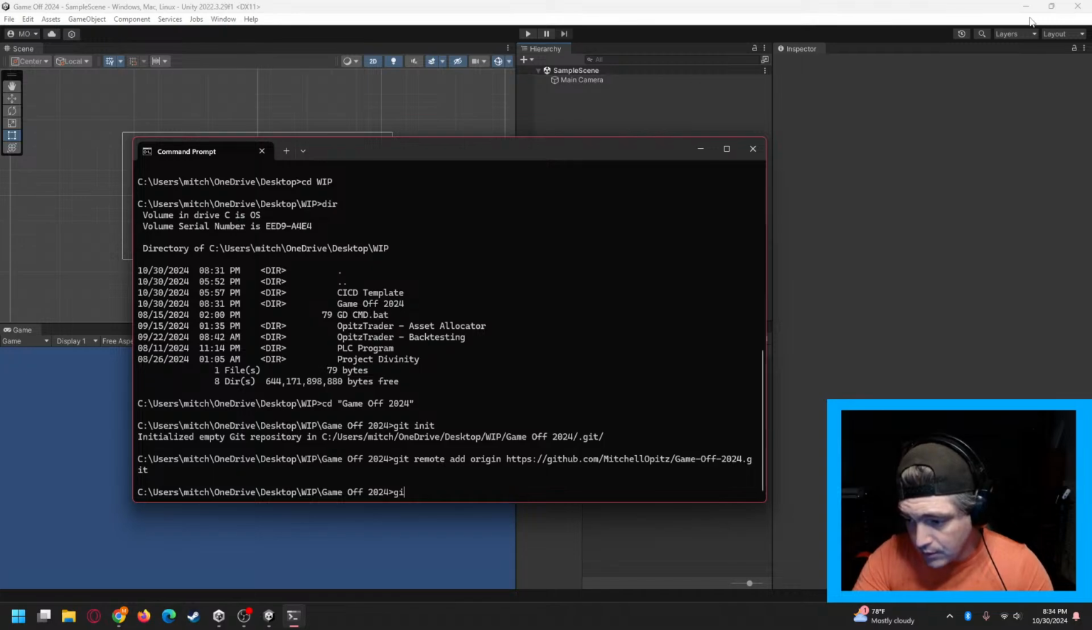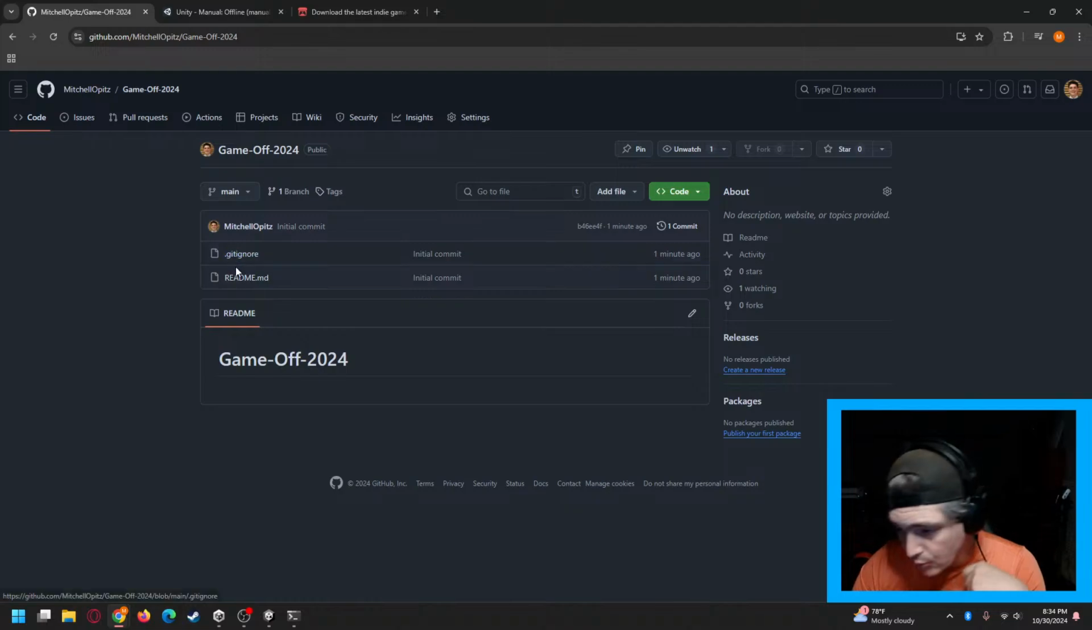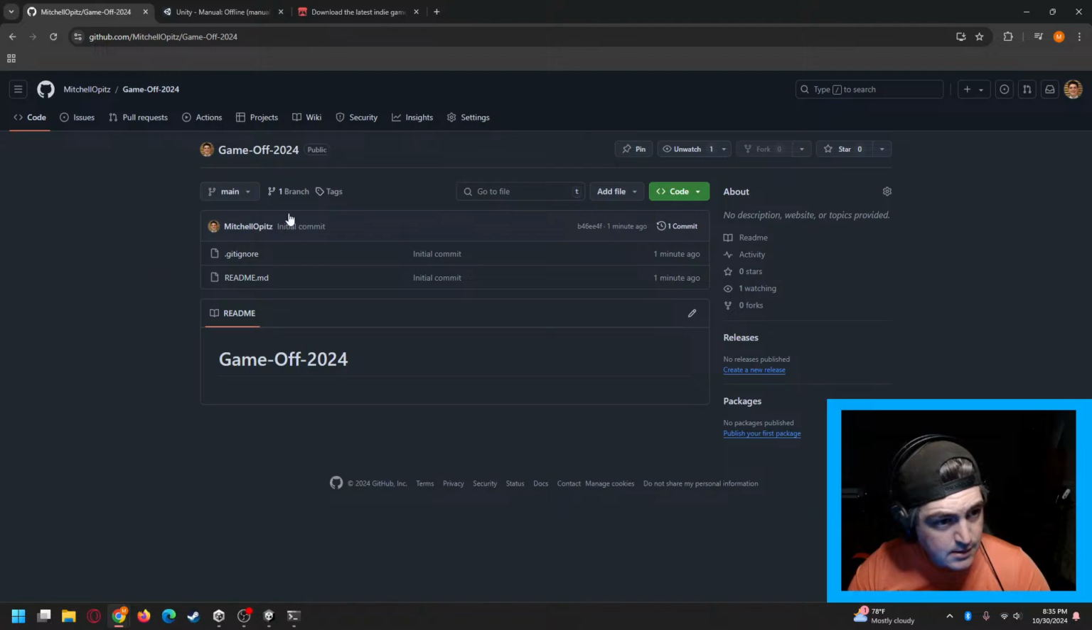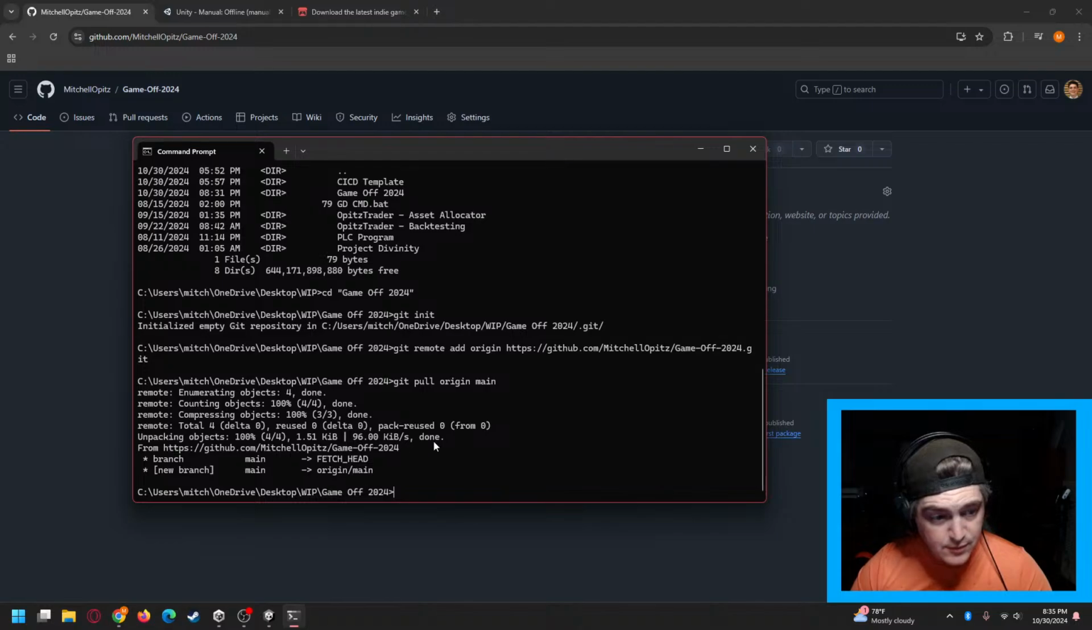I'm going to go ahead and pull the two files that we have from GitHub down. Let's see. We have the gitignore and the README file. So I'm going to go ahead and do a git pull to pull those down just to make sure the connection is working properly. Git pull origin. And I believe I have it set up as main. Yes, main. Okay, you can see that those have pulled down. That means the connection between our local Unity project and the GitHub repository has been made.